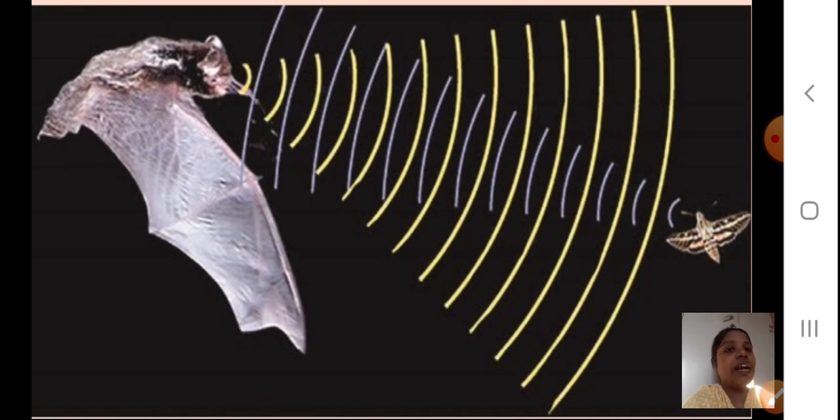This is the picture which is given in your text. I hope this part is clear to you. So the bats are capable of producing these ultrasounds. You can see how the ultrasounds are shown with the yellow color lines here. These yellow color lines are the frequency of the sound waves which are generated. I hope it is clear to you.